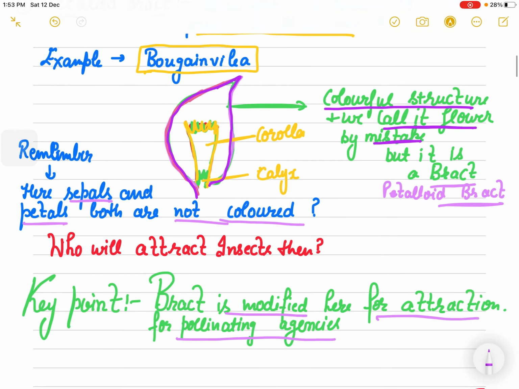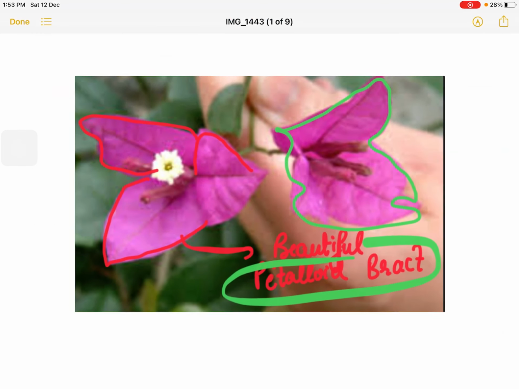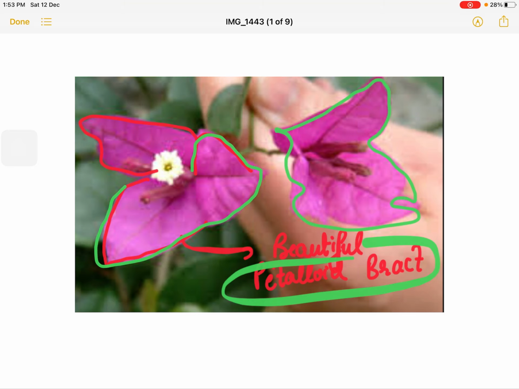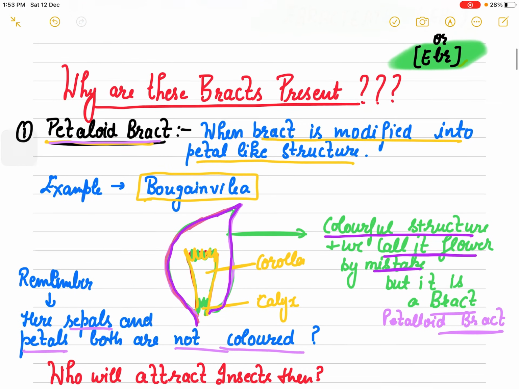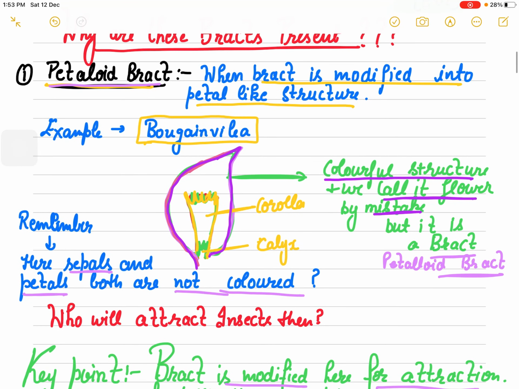If I show you the picture of bougainvillea, you are definitely going to call it a flower, but actually this is not a flower, this is a petaloid bract. Always remember, in bougainvillea, the structure which is colorful to you is a petaloid bract.